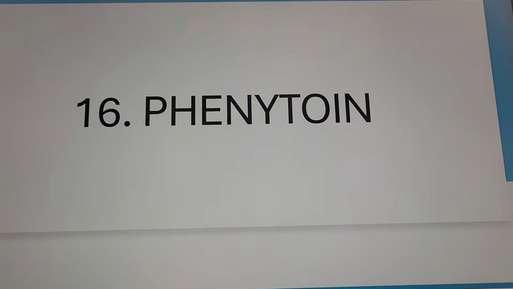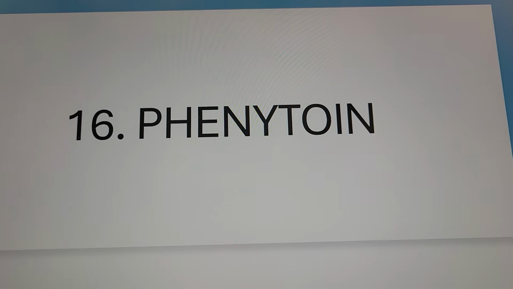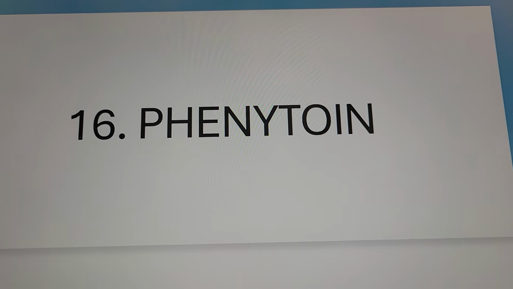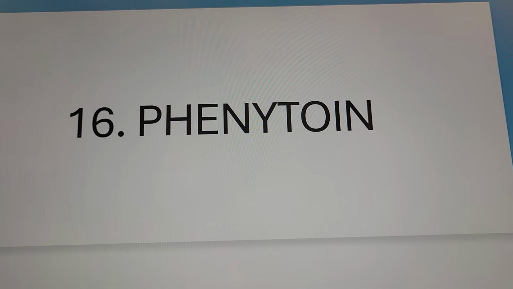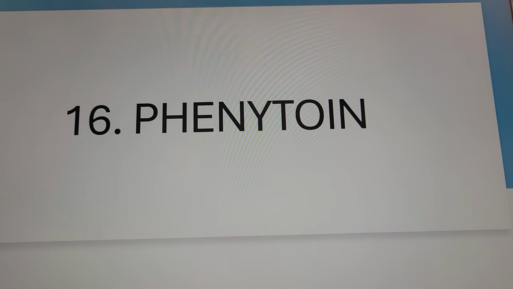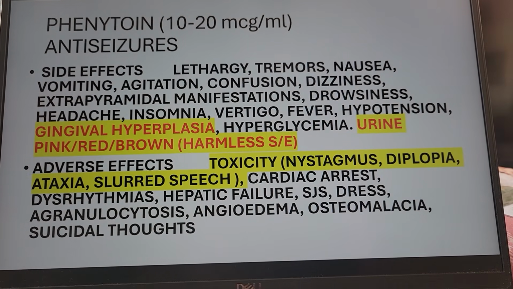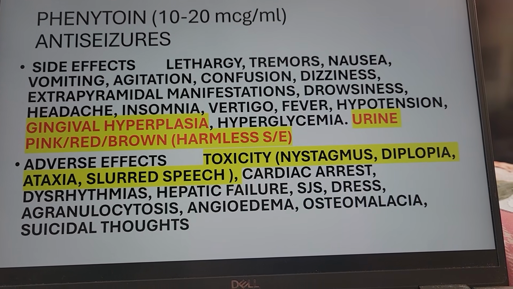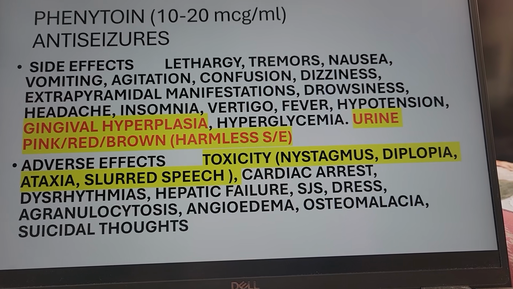Phenytoin, there you go. Anti-seizure, right? This one, don't forget, it can cause gingival hyperplasia, right? So it's overgrowth of the gum, and the urine can be brown, dark color for phenytoin. 10 to 20 is the lab value for phenytoin, right? So anti-seizure, don't use it for pregnant women. Don't forget 10 to 20, right? If too low, not working. If too high, they will have toxicity.